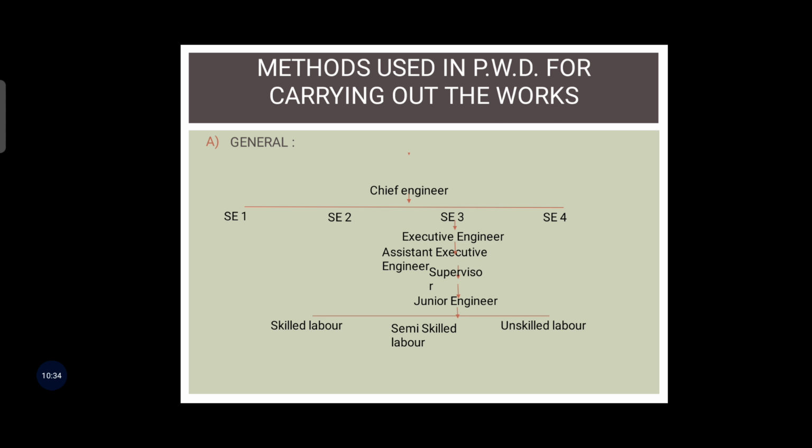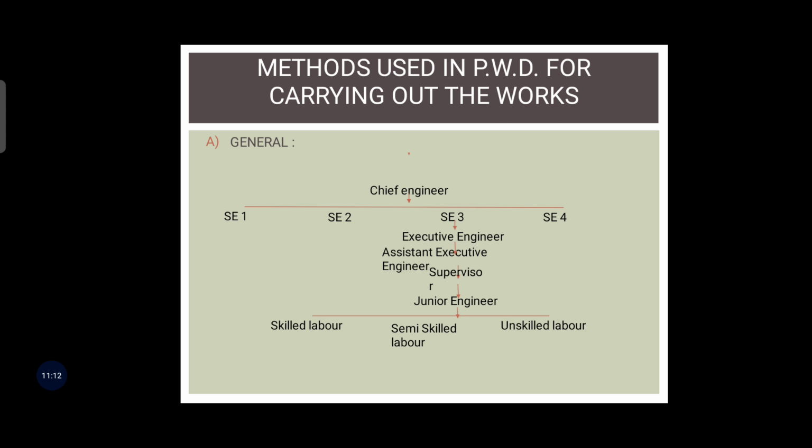Then subdivisional officers, who are of the rank of assistant engineer, are directly in charge of the works. Then subdivisions are divided into sections under the charge of overseers and sectional officers, who are directly in charge of the field. They have to stay at the site of works, supervise the works and maintain quality. That part is done by the junior engineer. Okay, then skilled labors come under the junior engineer.